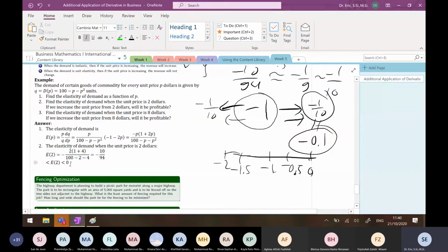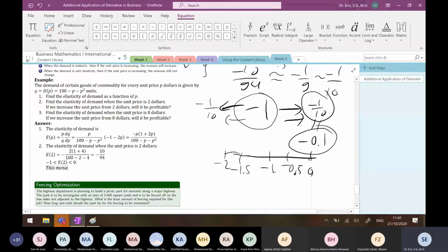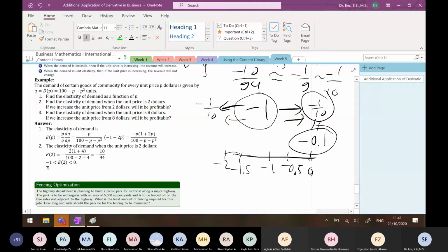So it is between this and -1. This means the demand, just like you said, is inelastic.